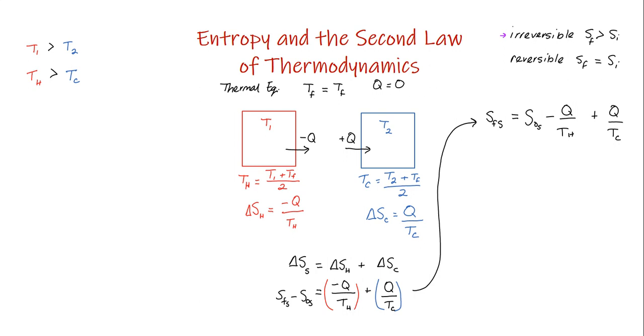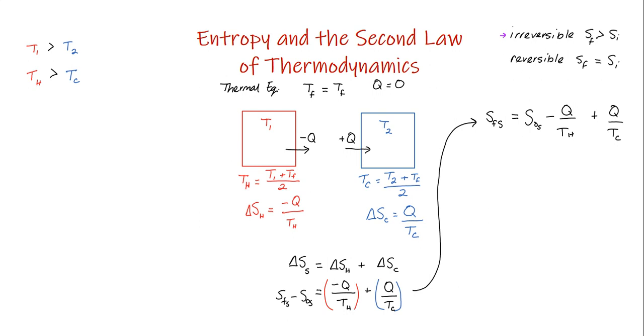Now at this point, if you wanted to calculate some values here, you could just make up some numbers and see that this number over here, the positive entropy change of the cold object, is always going to be a bigger number than this number over here. And that means that S_final of the system will always end up being bigger than S_initial of the system. So let's plug in some numbers here and take a look at how that would come out.